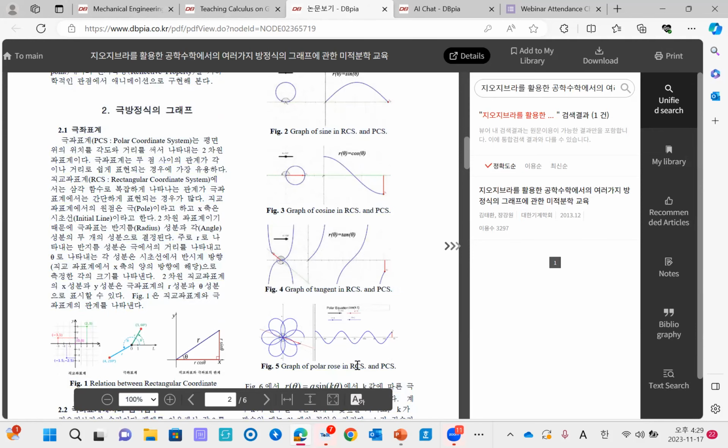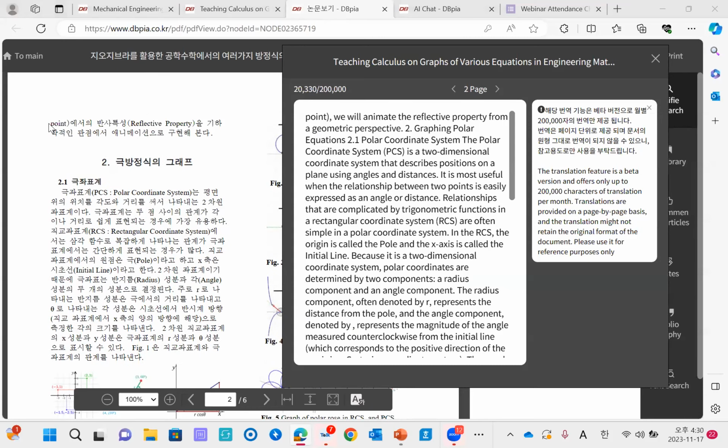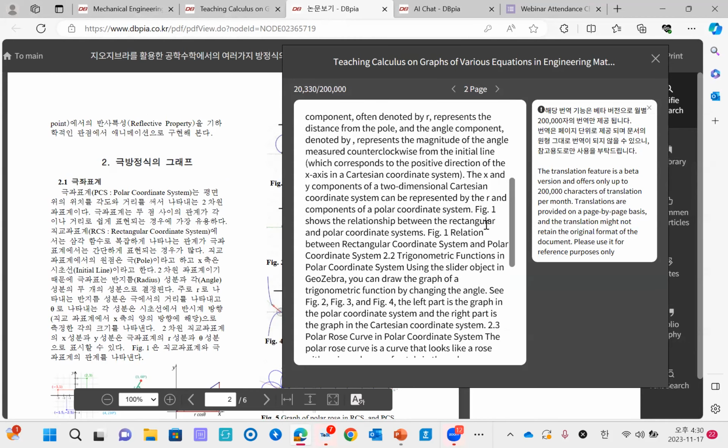You can just simply click this small square button here. And then, as you can see, can you see this point here? As you can see, there is also a point, so you can just read this translation in English. Then now you can check any Korean contents too.